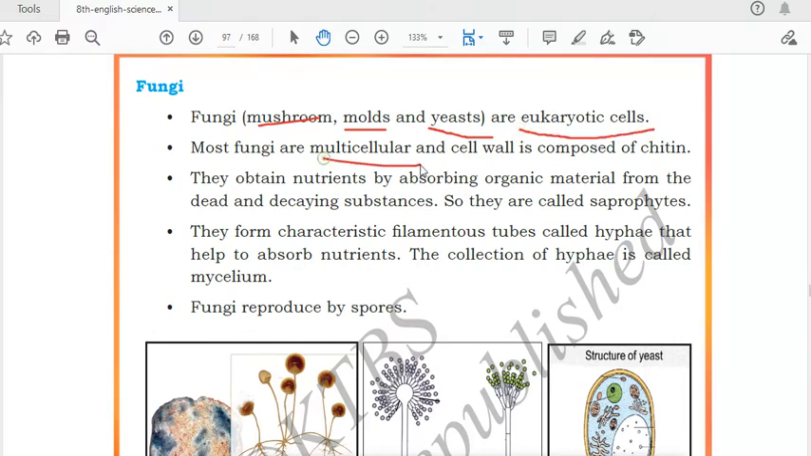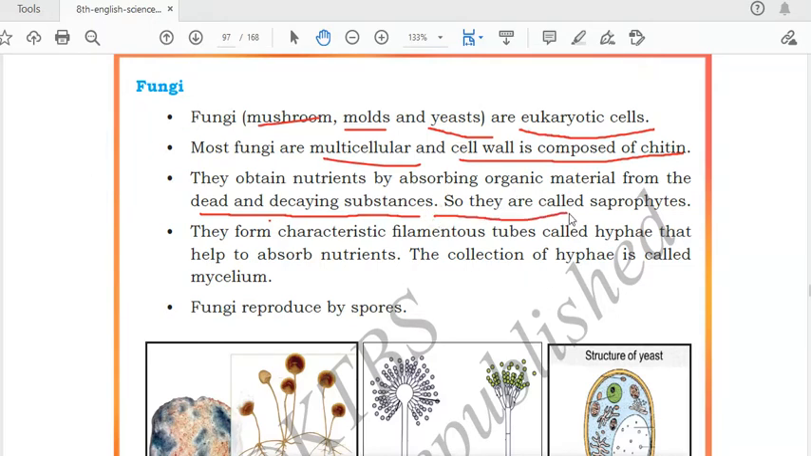Most fungi are multicellular, made up of many cells, and cell wall is composed of chitin. Like plants they have cell wall, like that fungi will also have a cell wall, and the cell wall will be made of chitin. They obtain nutrients by absorbing organic material from the dead and decaying matter. So how do they get the food? They will grow on dead and decaying matter, and they will obtain their food or nutrients from the dead and decaying matter. So they are called saprophytes.